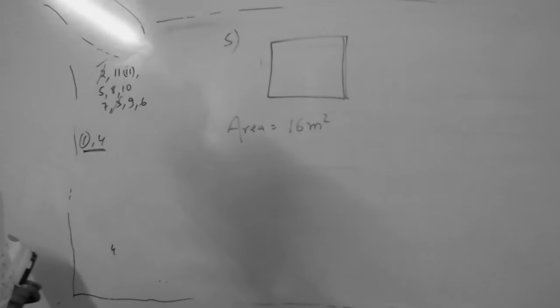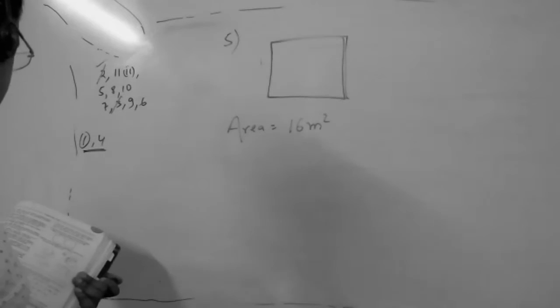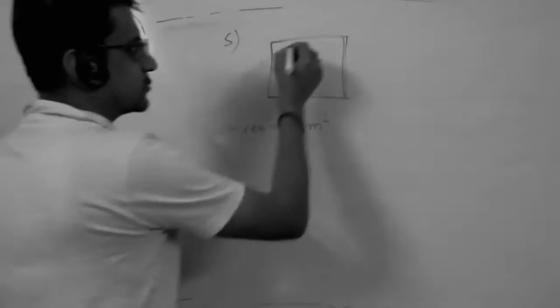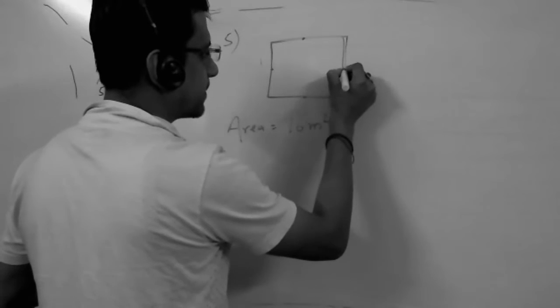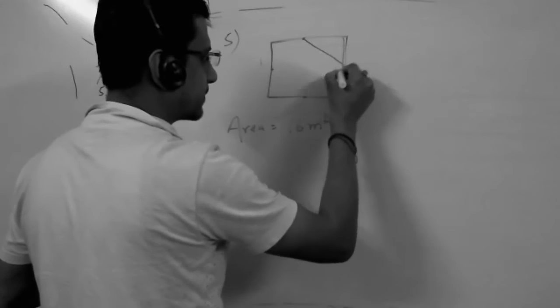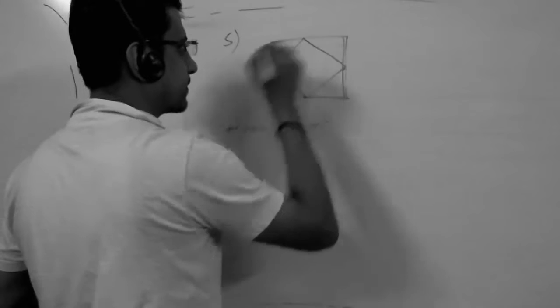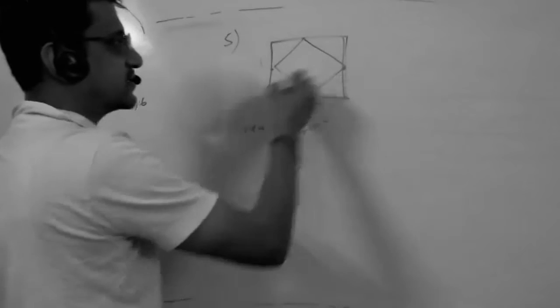Find the area of the square joining the midpoints of its sides. So the midpoints of the sides are... You have to find the area of this.